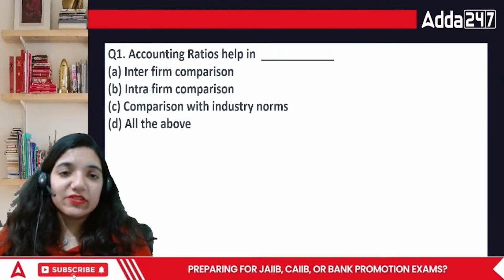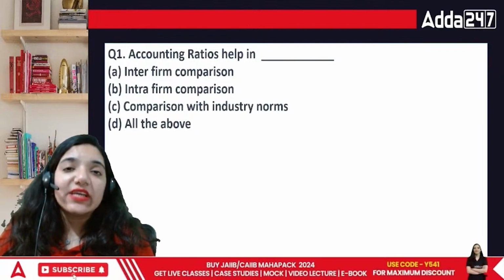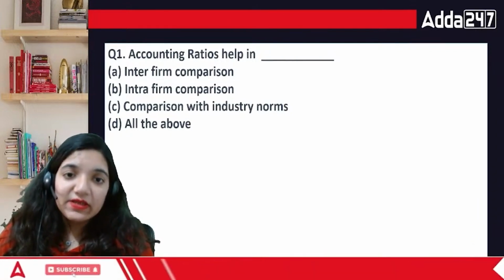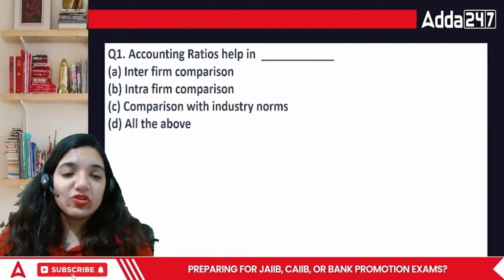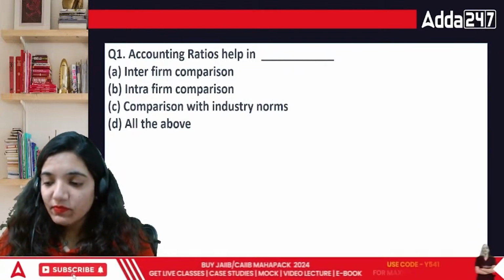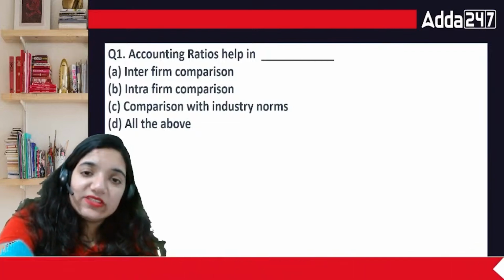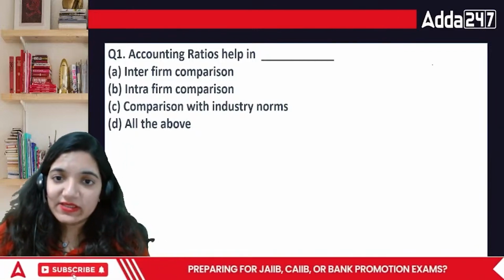Okay everyone, here comes the first question. Accounting ratios help in interfirm comparison, intra-firm comparison, comparison with industry norms, or all of the above. Actually, accounting ratios are one of the tools of financial statement analysis.